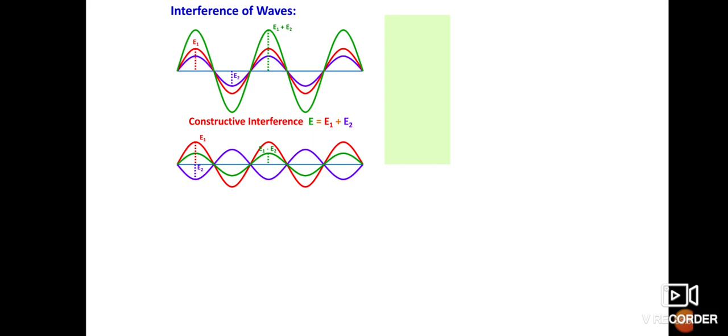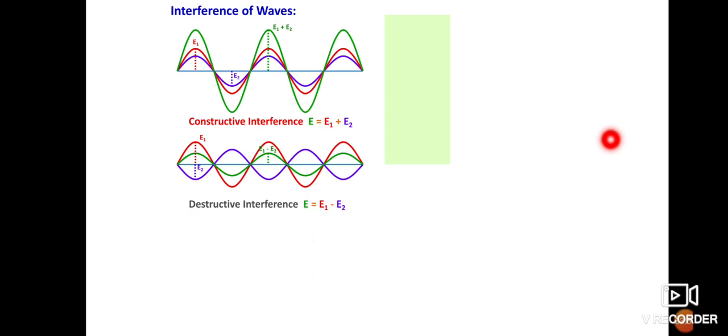Okay, see, in the green color we get the resultant wave having a very small amplitude, or small wavelength, or we can say small displacement. This is the destructive interference, and we get E is equal to E1 minus E2. So we get the minimum displacement, or minimum amplitude.